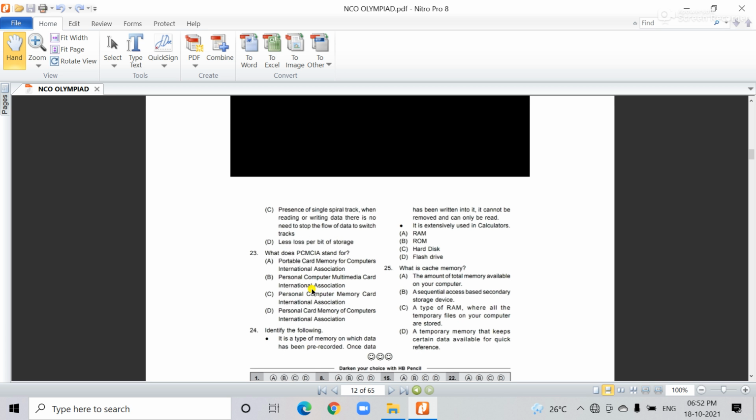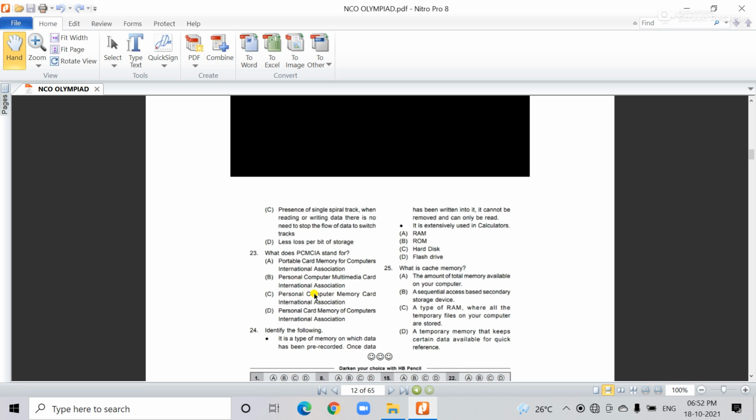Next, you see the 23rd question. What does PCMCIA stand for? Portable Card Memory for the Computer International Association. Second one is Personal Computer Multimedia Card International Association.